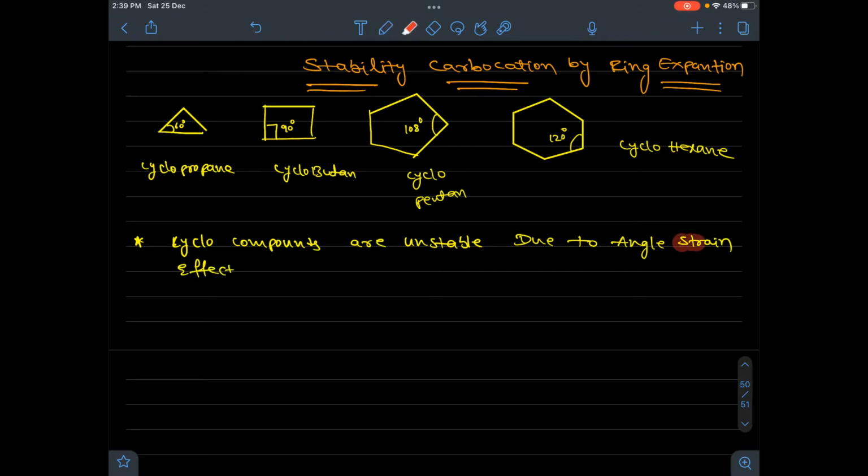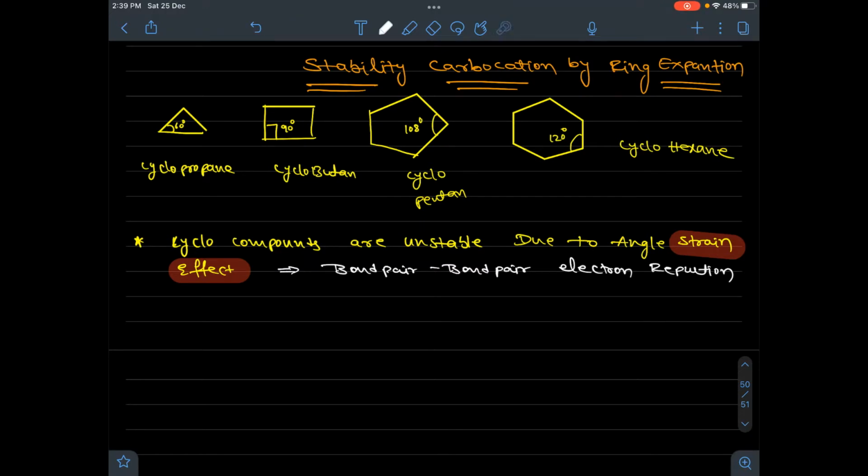So what is this angle strain effect? Angle strain effect means bond pair electron repulsion. So due to bond pair angle repulsion, the compound becomes unstable.